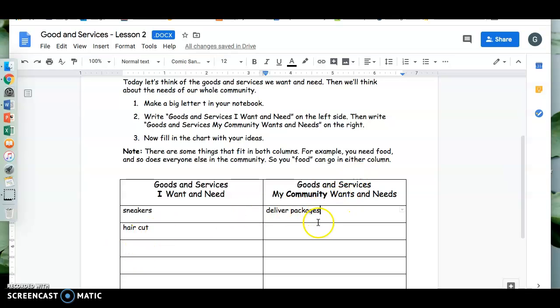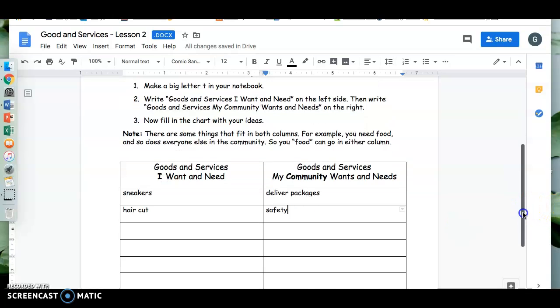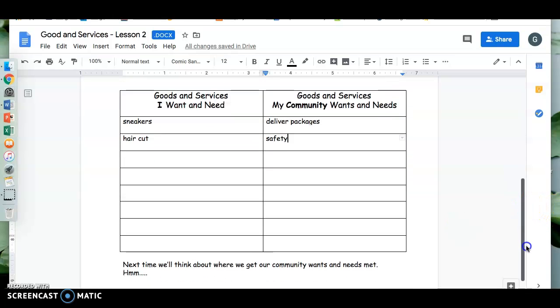My whole community does not need a haircut, but they need the police department to keep us safe. Safety. Now you fill in the rest. I put a lot here, but maybe put 4 of each.